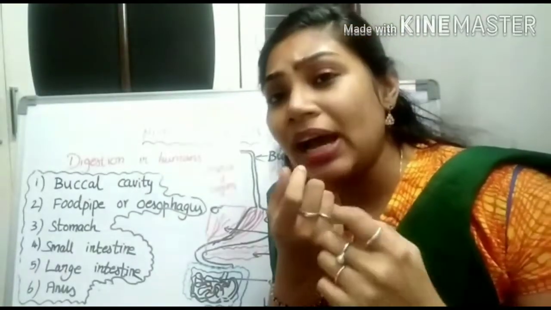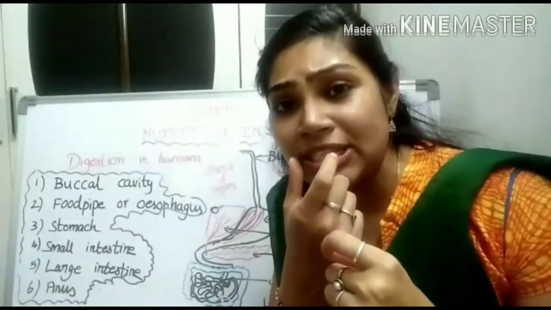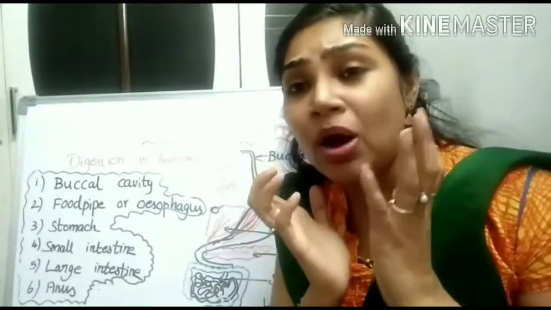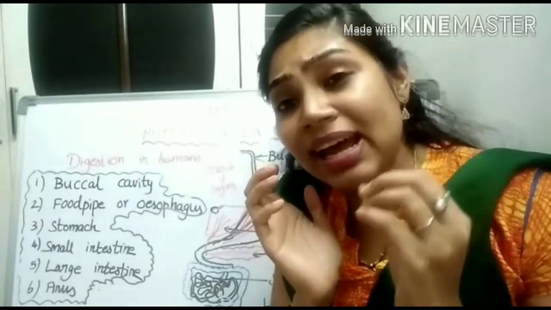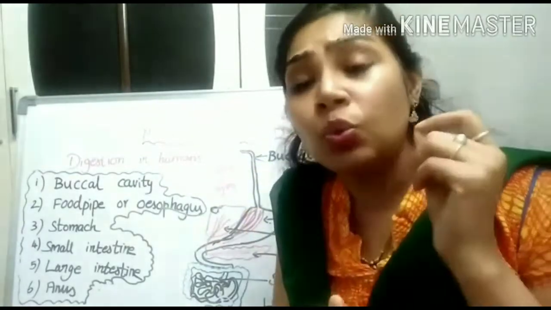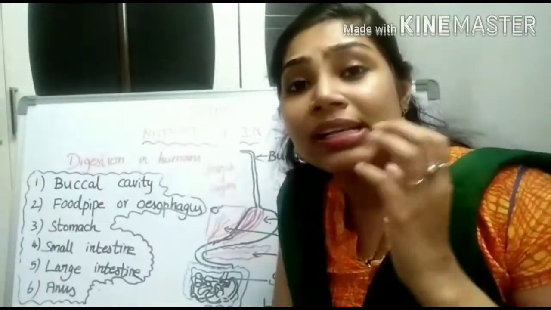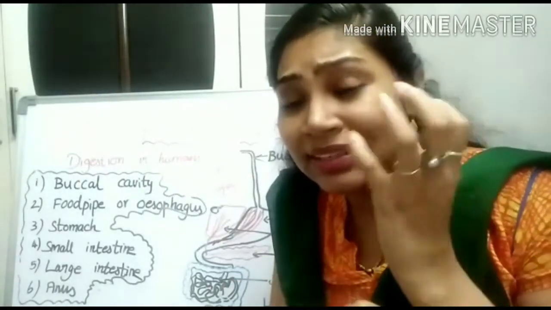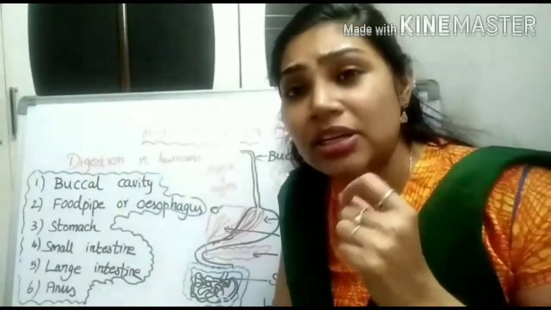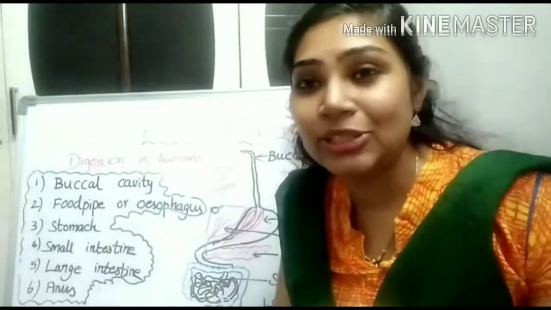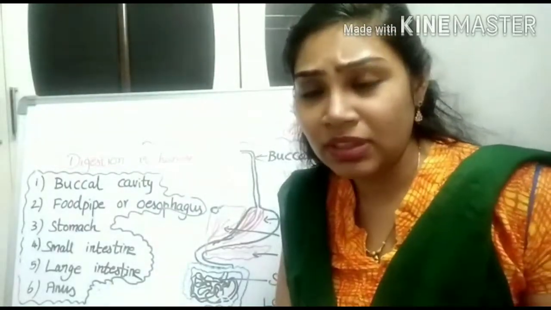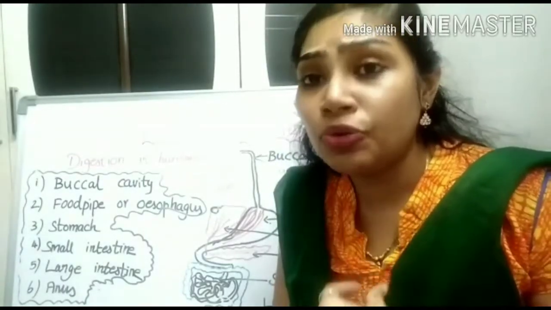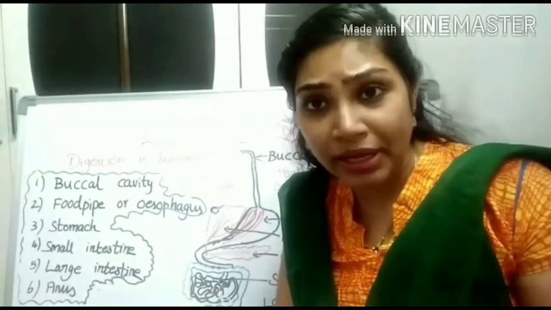Here we have the muscular organ called the tongue, which helps to swallow the food, and the mouth has the gland called the salivary gland, which produces the enzyme called salivary amylase, which helps to digest the carbohydrate, the starch, into simple sugars.